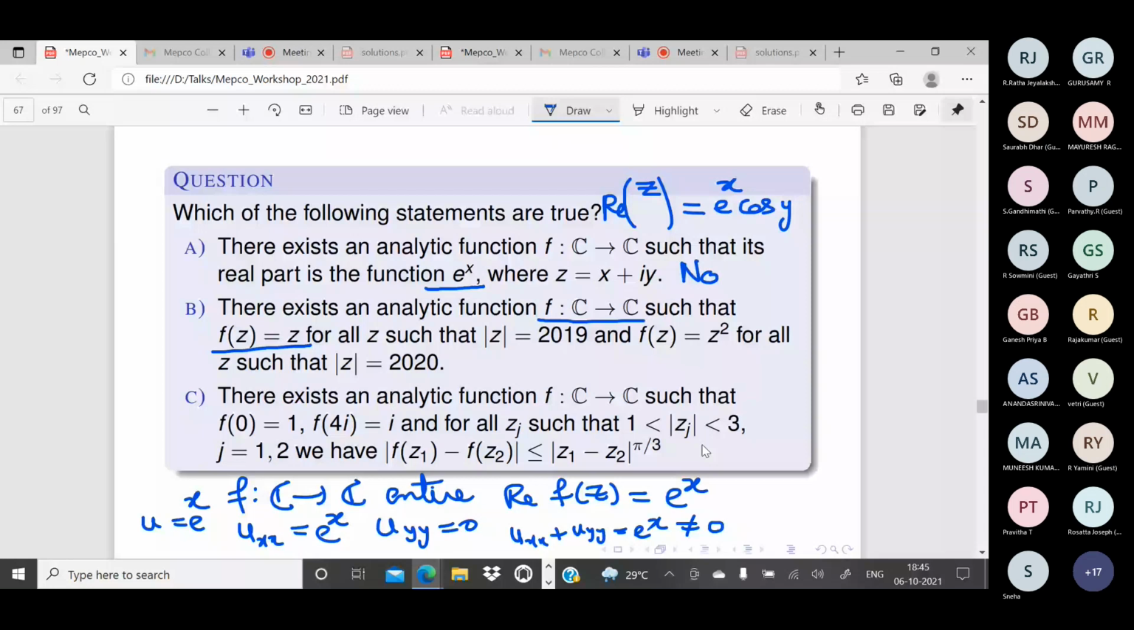You have to apply a theorem that we have already discussed in the last class. Okay, maybe I will give you the hint. Apply the uniqueness theorem and tell me whether such a function exists.